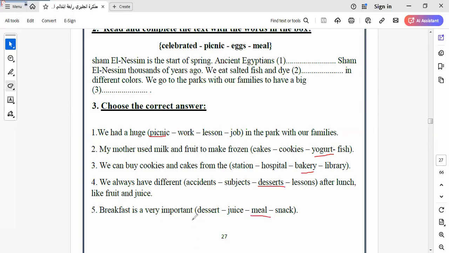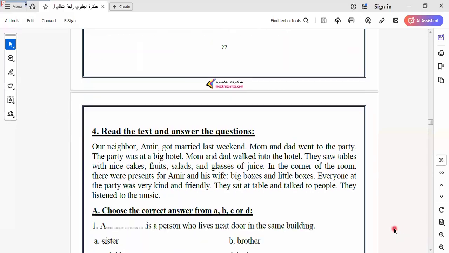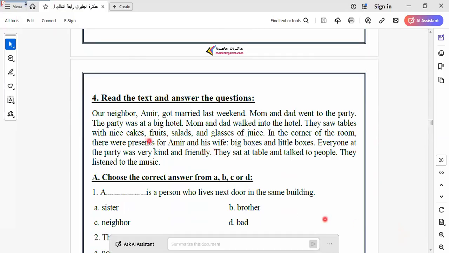Breakfast is a very important meal. Why? Because if we don't have breakfast, you can be tired and you can't concentrate in your work or your study and so on. So breakfast is very important for us before we go to our work or our school and so on. Let's go to another item here.